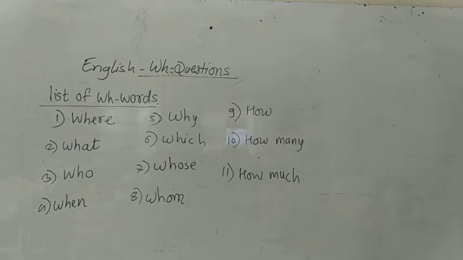So these are all WH words, and dear students, if a question begins with these words, that is called a WH question.